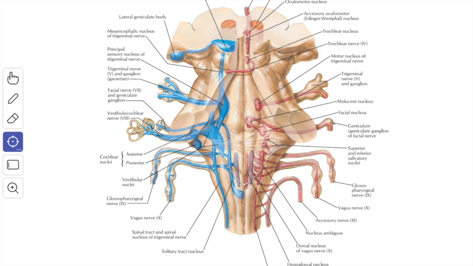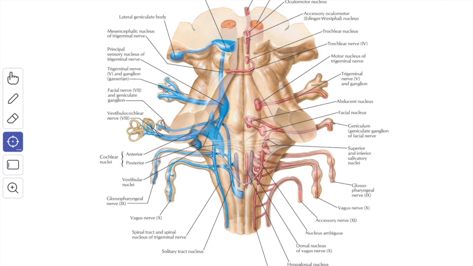The next nuclear connection is the superior salivatory nucleus. The superior salivatory nucleus is situated dorsolateral to the caudal part of the motor nucleus of the facial nerve. It represents the general visceral efferent column, and it gives origin to the preganglionic secretomotor or parasympathetic fibers which emerge through the sensory root.